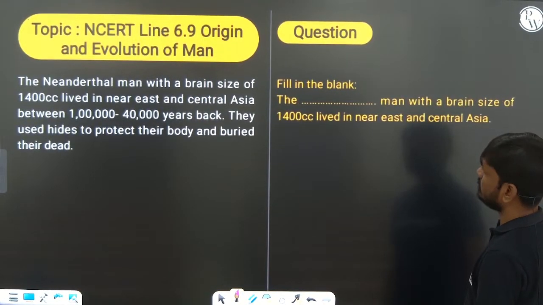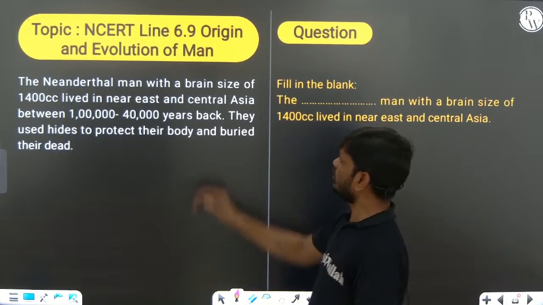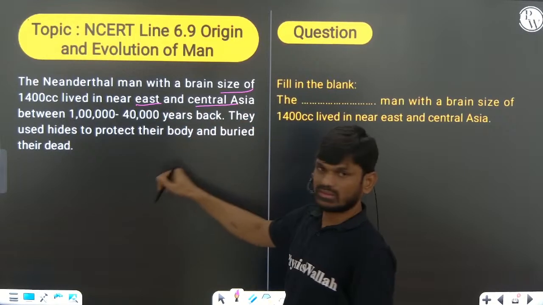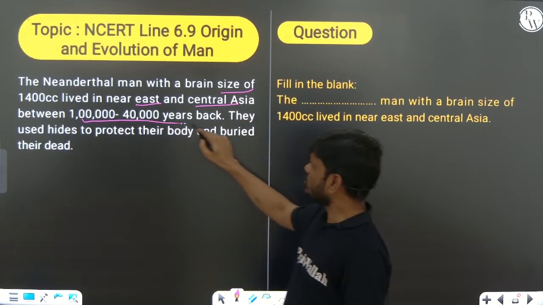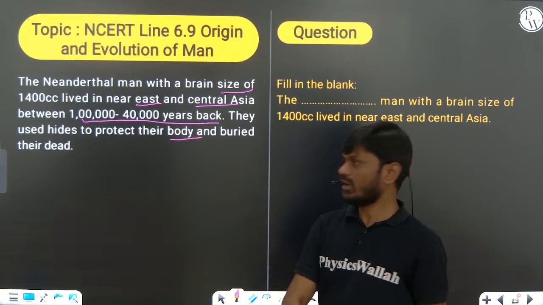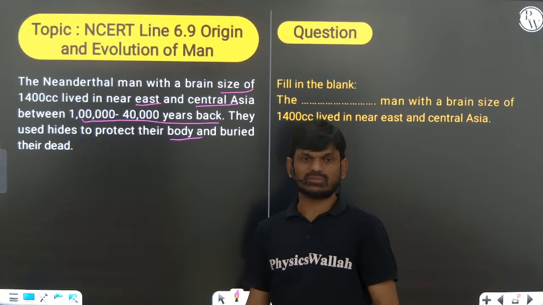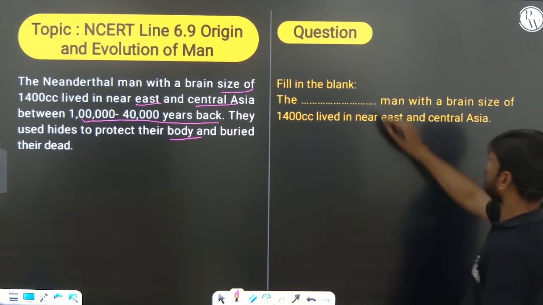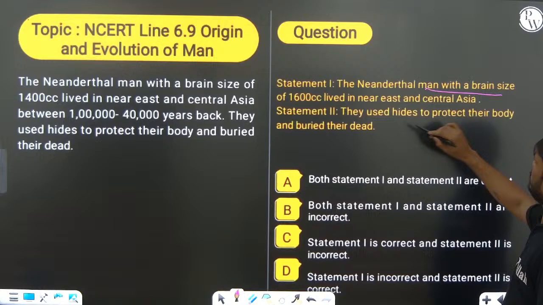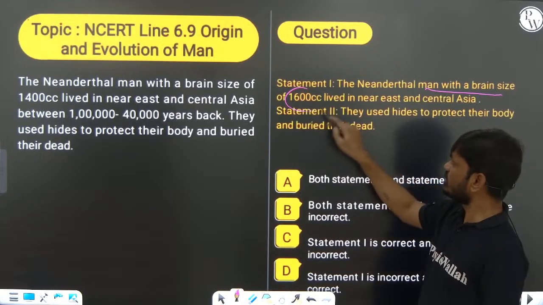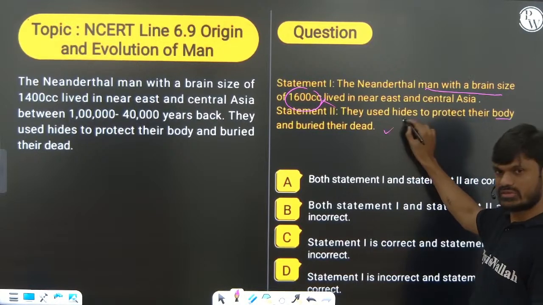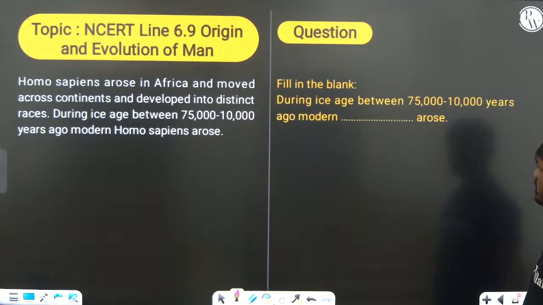Okay. Right. So Neanderthal man lived in East and Central Asia around 100,000 to 40,000 years back. They used hides to protect their body and buried their dead bodies. Okay. So very important. Neanderthal man with brain size 600 cc to 1600 cc is wrong. They used hides to protect their body, buried their dead bodies is right. So statement-based questions also they may ask you.